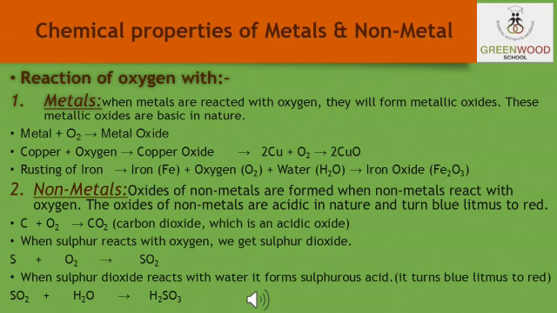For example, if we react copper with oxygen, it will form copper oxide. The next example is the rusting of iron. When iron reacts with oxygen and some water droplets, because there is some water present in the atmosphere, it will form iron oxides.